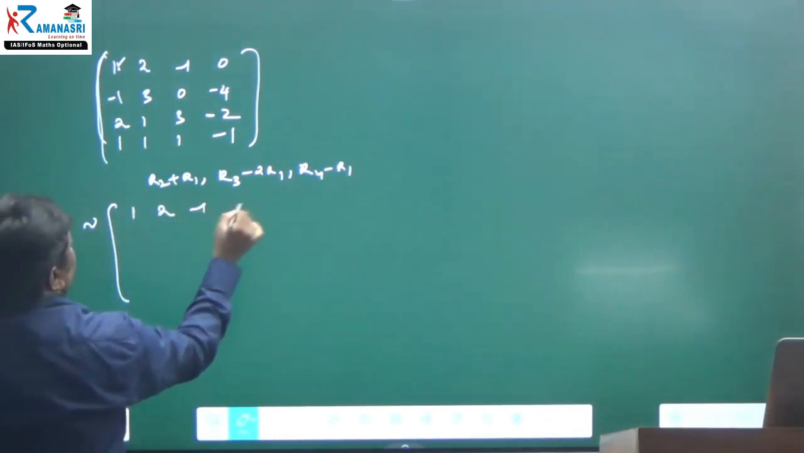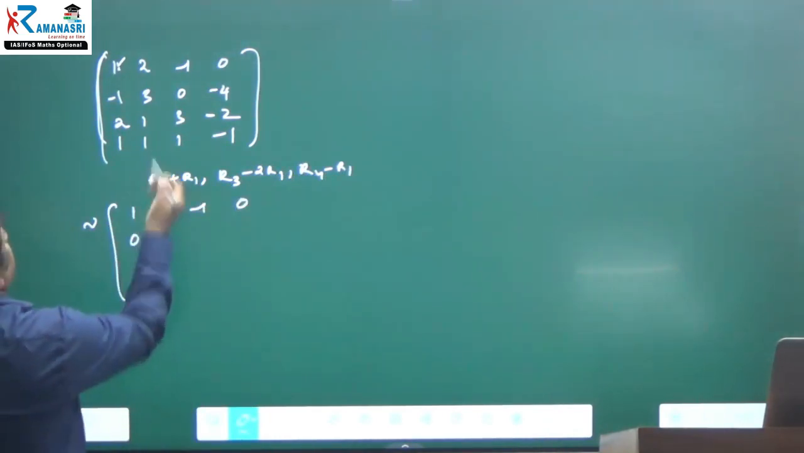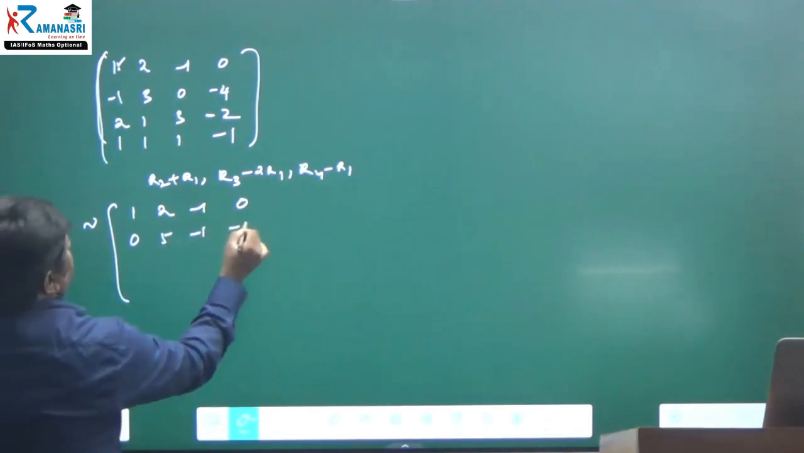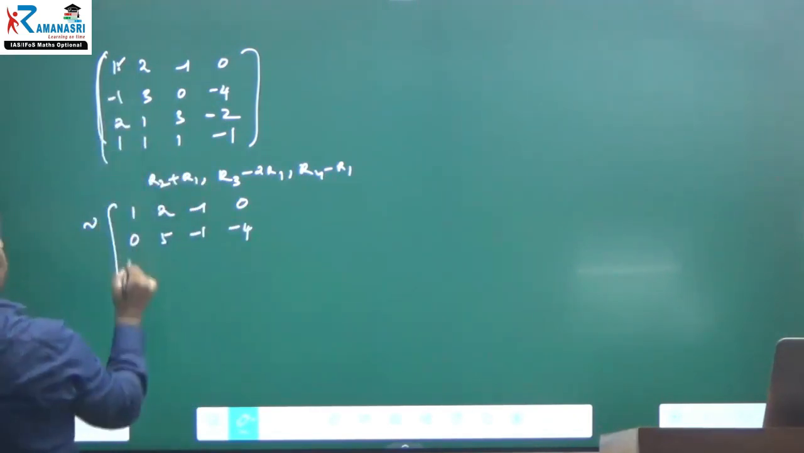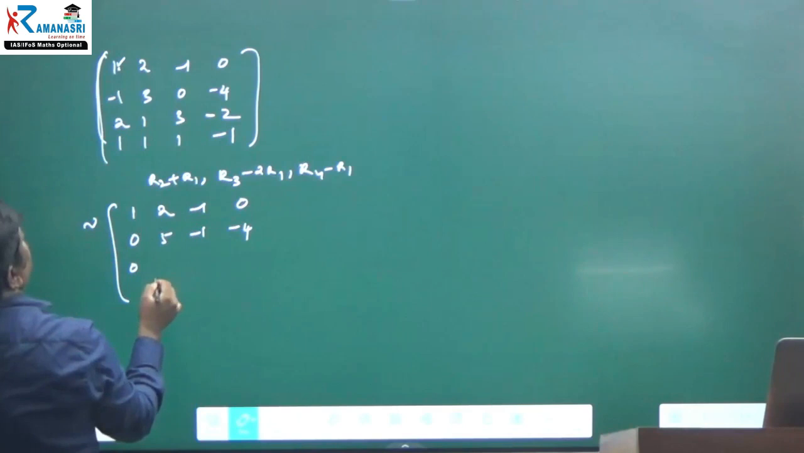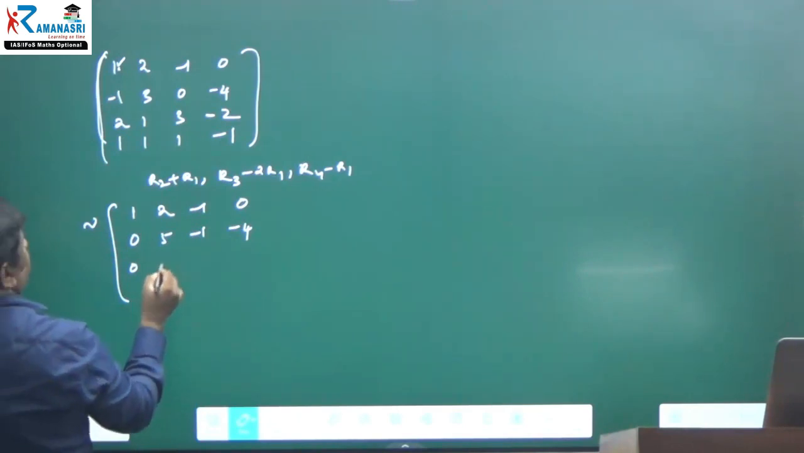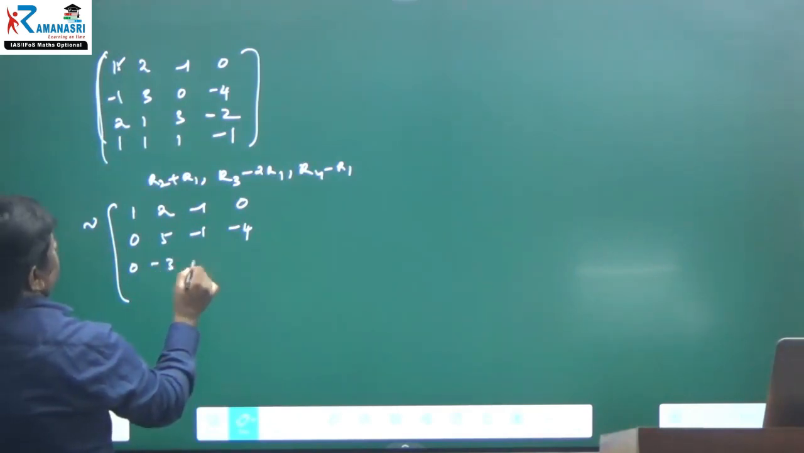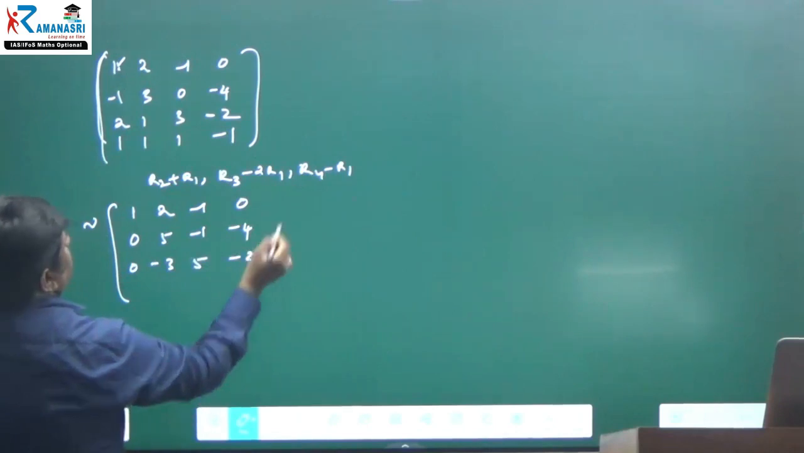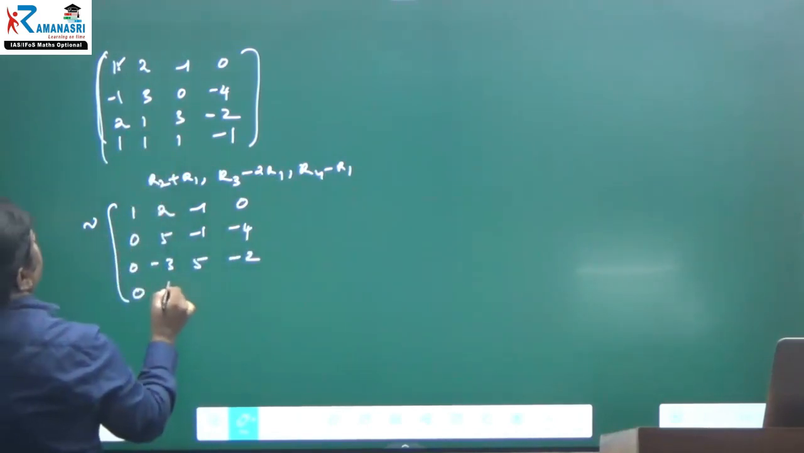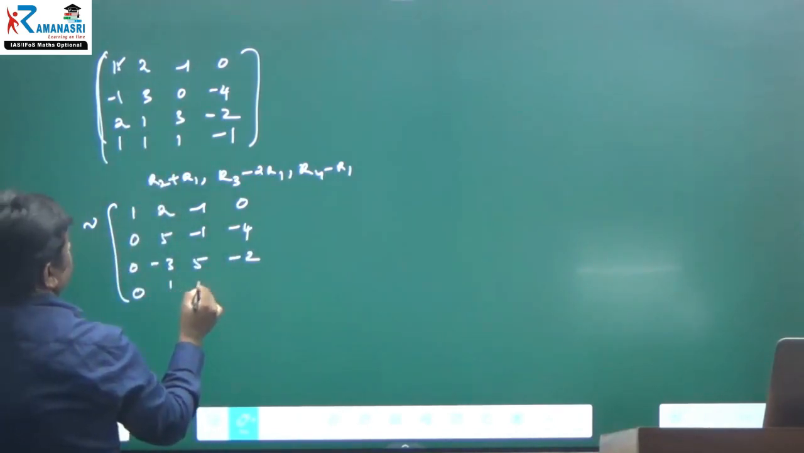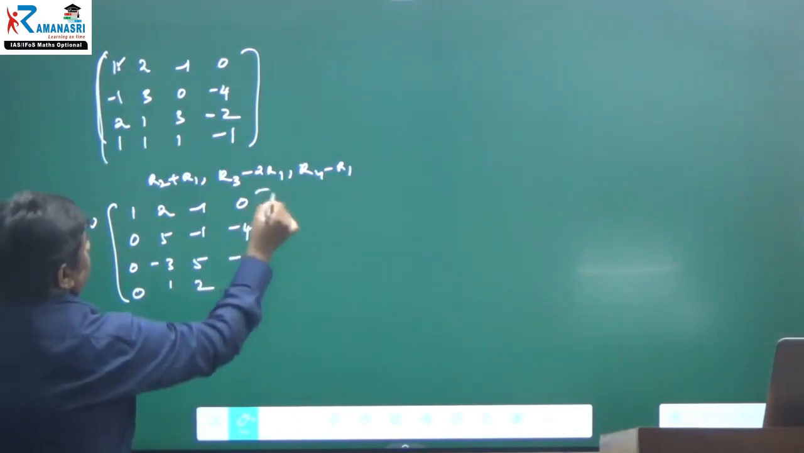1, 2, row 1 will not change. And this is 0. You can add simply: 5, minus 1, minus 4. Next, you can multiply by 2 and subtract. 2 1 are 2, 0. 2 2 are 4, minus 3. 2 1 are 2, minus 2, 5. This is equal to minus 2. Again, subtract: 0, 1, 2, minus 1.